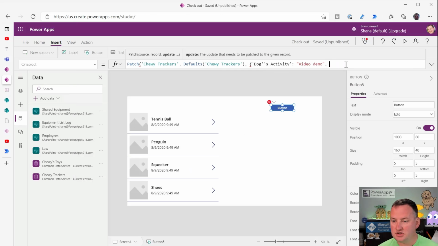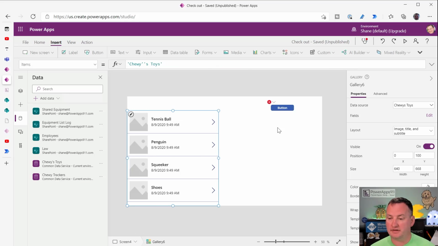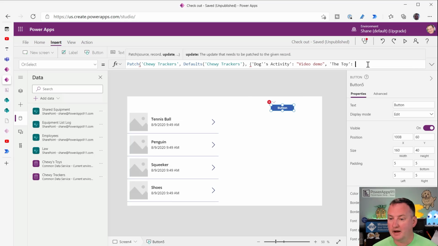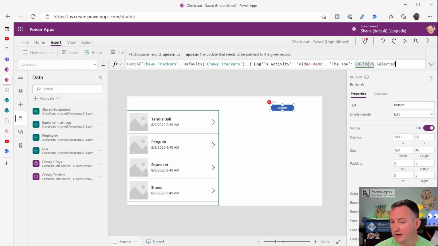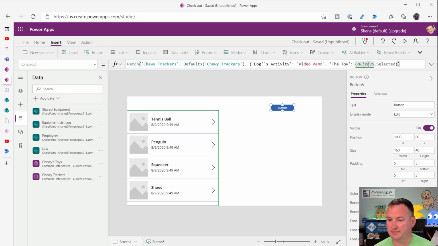So when you go to patch the toy, what you're going to have to do is provide the whole record of the other one you want to match. And so what we're going to do is just take advantage of the gallery over here, because that would return the record, right? So I can just say I want gallery 6 dot selected. That is the record of the toy that was chosen. So that patch statement right there, whatever record we have selected,